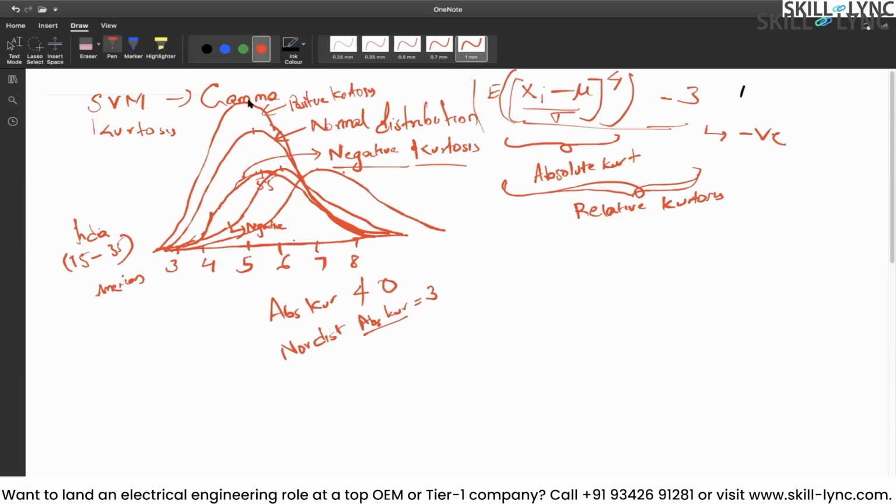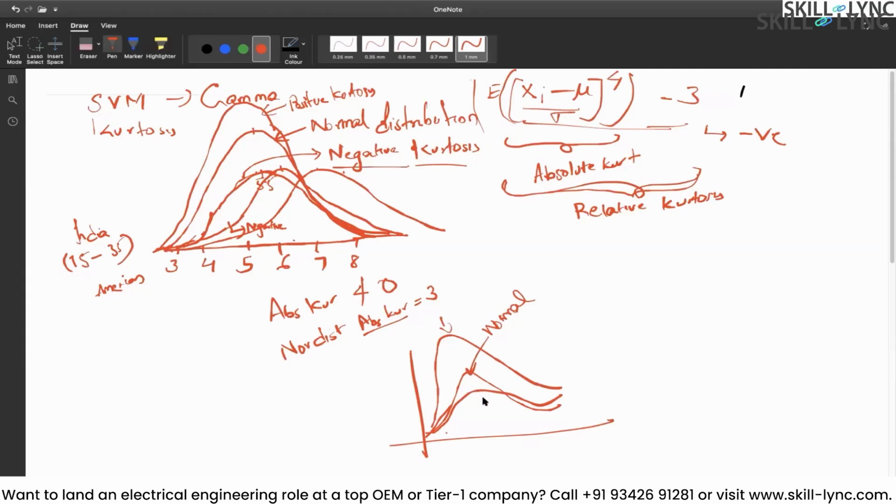Okay, and now it's pretty clear that, for example, if I draw a normal distribution, let's say this is the normal distribution. Now it's clear that this is leptokurtic, right? Positive kurtosis. This is platykurtic, negative kurtosis. So when we have positive kurtosis, the thickness of the peak would be very small in comparison to normal distribution. But in platykurtic, the thickness would be more in comparison with normal distribution.